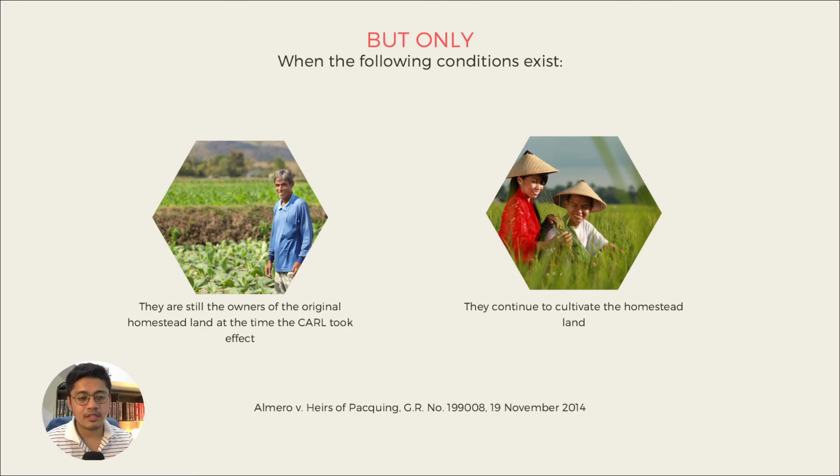At the time of the effectivity of the CARL, they are still the owners and they continue to cultivate the homestead land for themselves. Then they are entitled. No? They are entitled to retention rights. If these following conditions do not exist, then even though homestead grantee ka, homestead patent grantee ka, you are not afforded with retention rights.